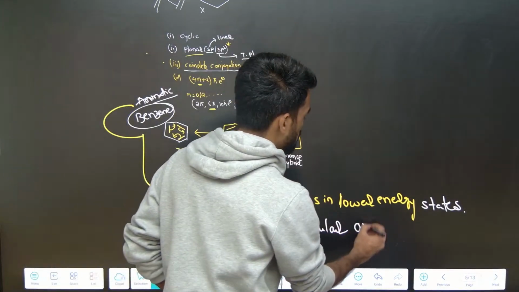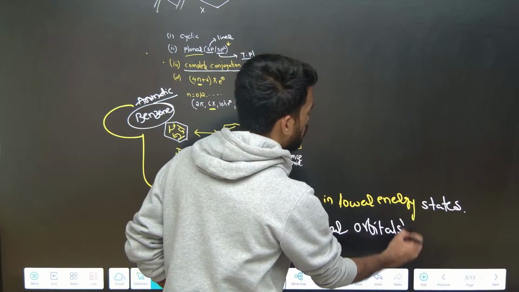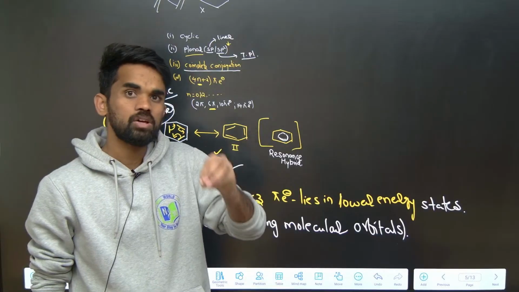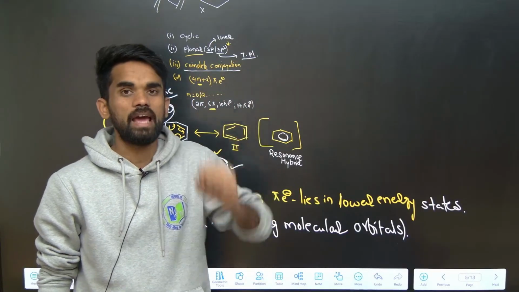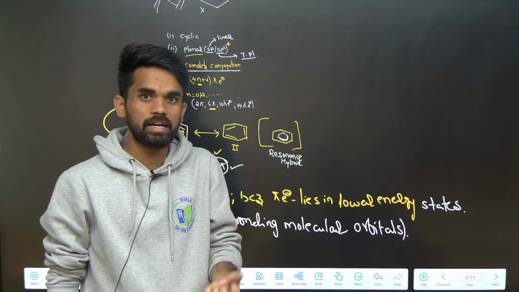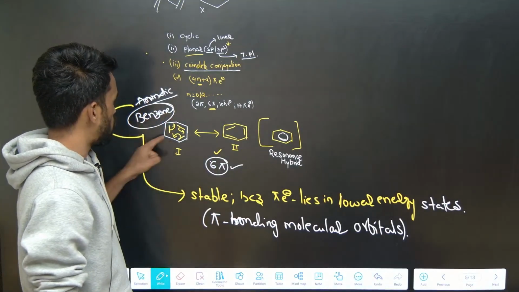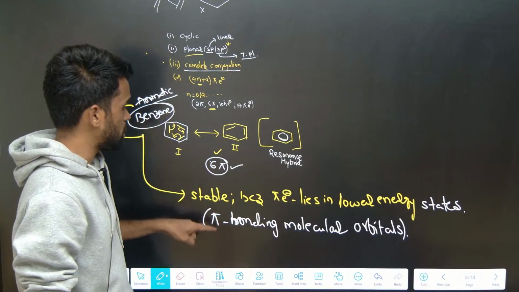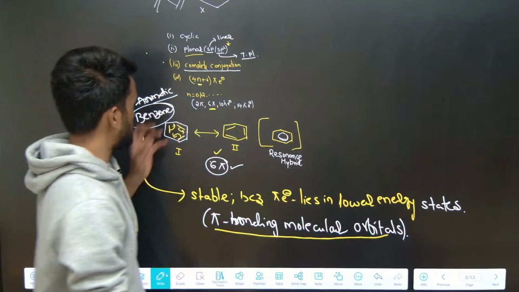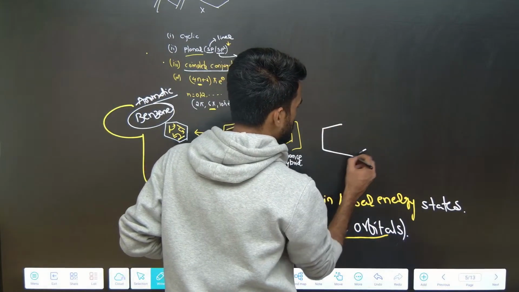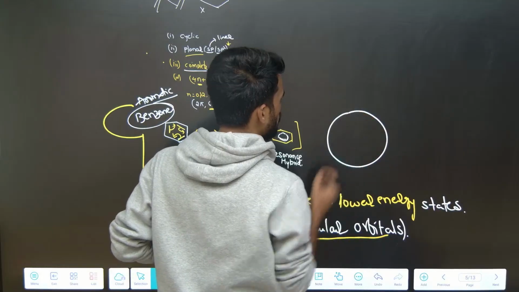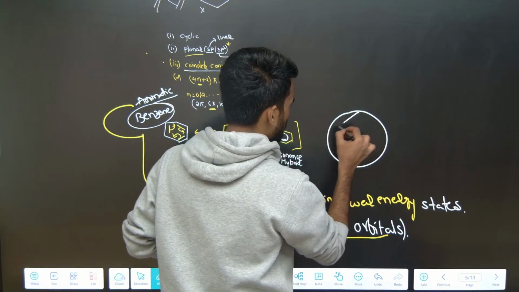You have studied molecular orbital theory in chemical bonding. There we saw that whenever electrons are in bonding molecular orbitals, they are stable. If you fill electrons in anti-bonding molecular orbitals, the bond order decreases, therefore it becomes less stable. That's what I am saying here. All these pi electrons lie in pi bonding molecular orbitals, therefore they are stable. Now how can you represent their molecular orbitals? Just take cyclohexane-like benzene, we can use the polygon rule here. Just draw a circle, and in this circle draw it in this way.